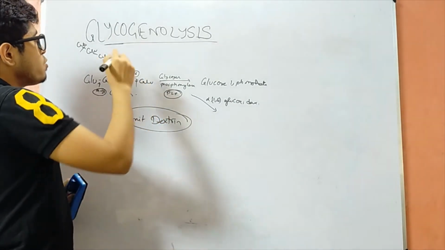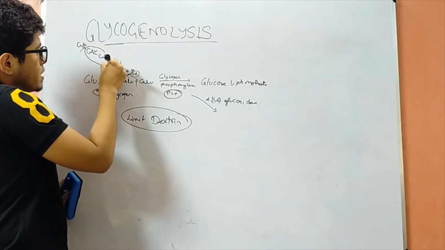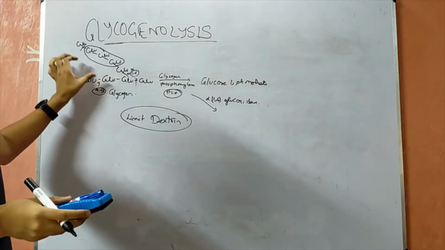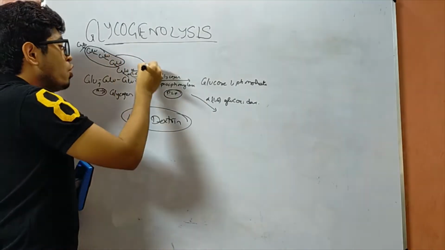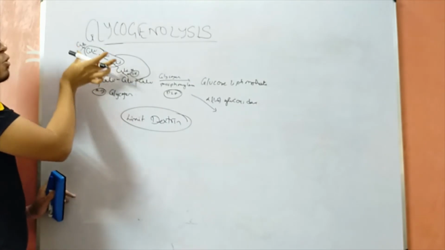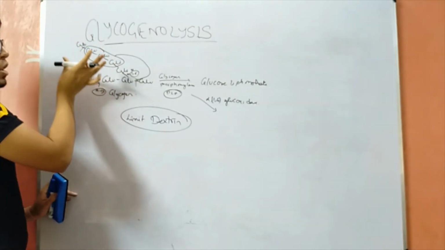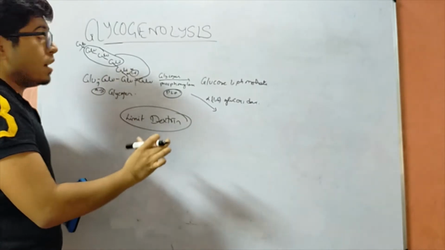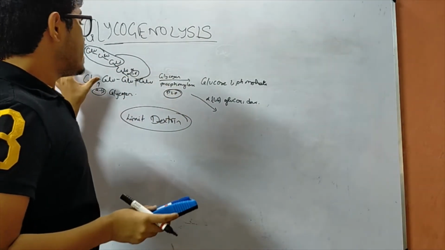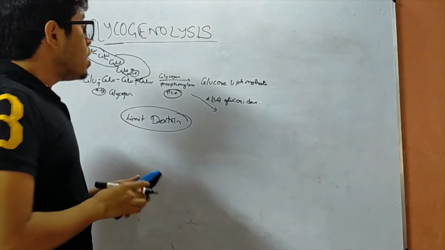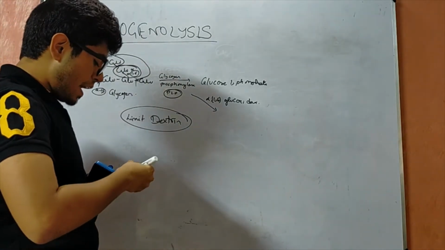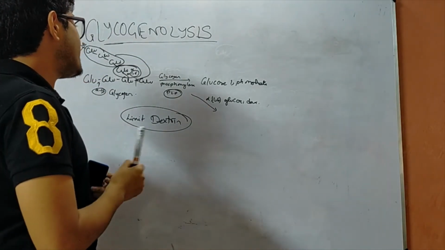This alpha 1,6 glucosidase is responsible for the transfer of these 3 alpha 1,4 linked glucose molecules to the non-reducing end. Now the molecule which is formed has the glucose in the chain with only one molecule attached, which has a 1,6 linkage.